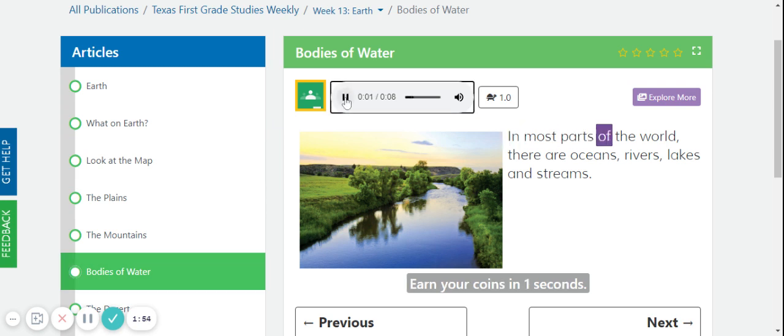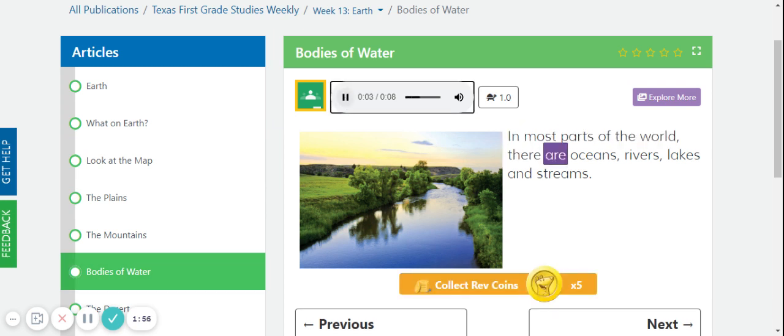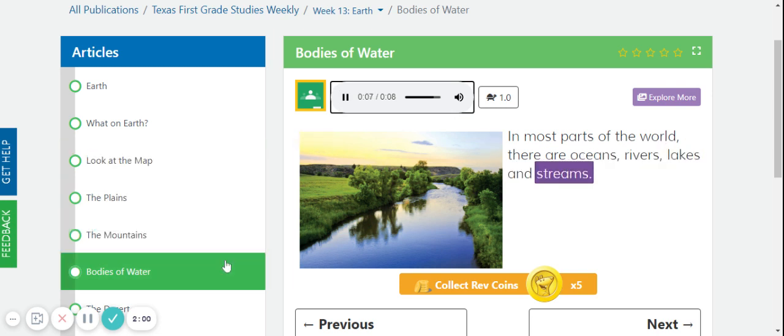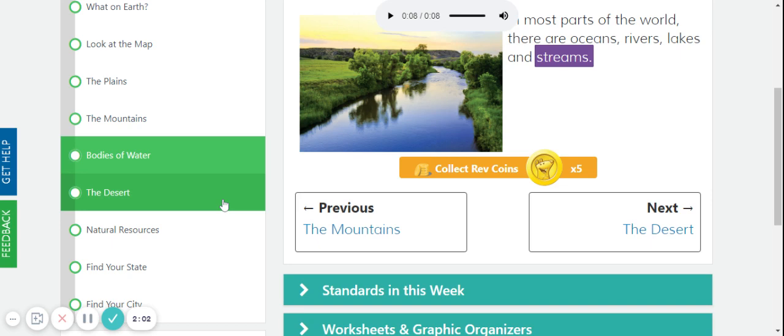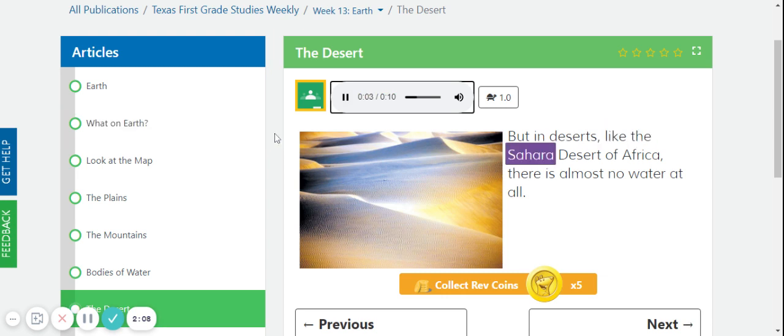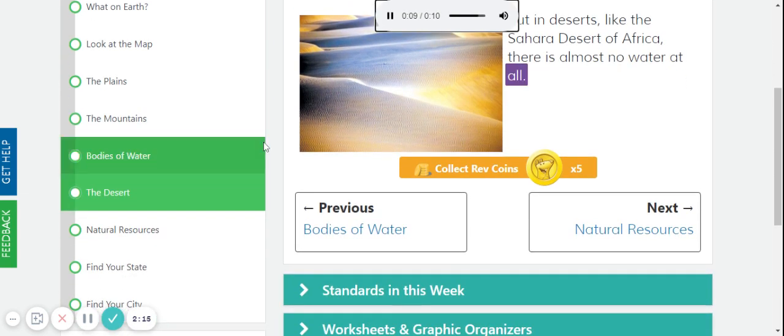In most parts of the world, there are oceans, rivers, lakes, and streams. But in deserts, like the Sahara Desert of Africa, there is almost no water at all.